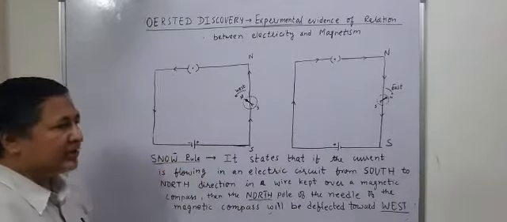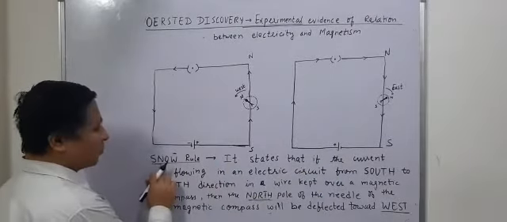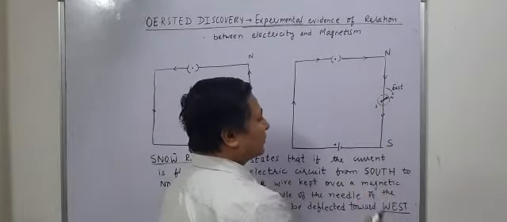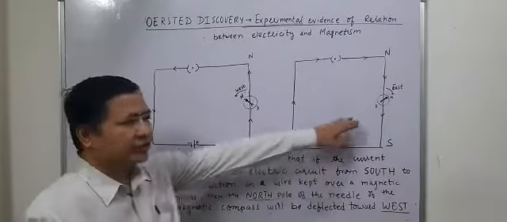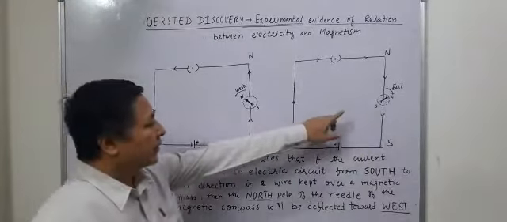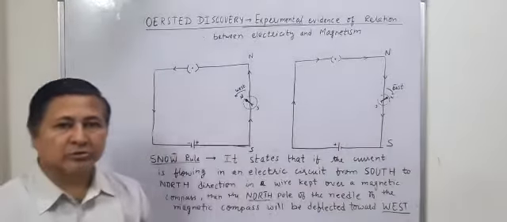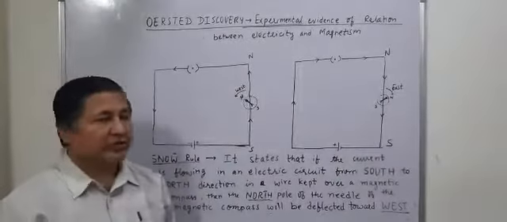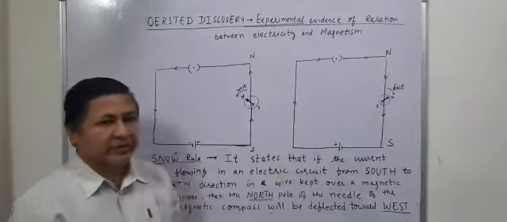But if we change the direction and make it from north to south, then the deflection is towards the east, because we have changed the direction of current. Reversing the direction of current also reverses the deflection of the north pole of the magnetic compass. So this is the experiment of Ørsted which shows the relation between electricity and magnetism.